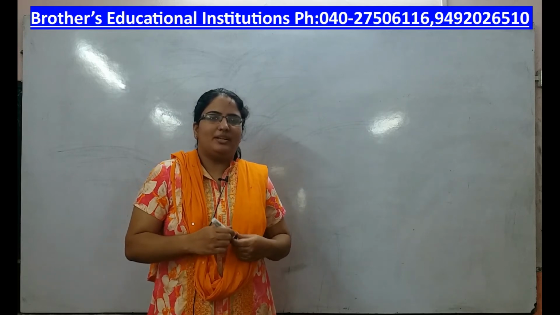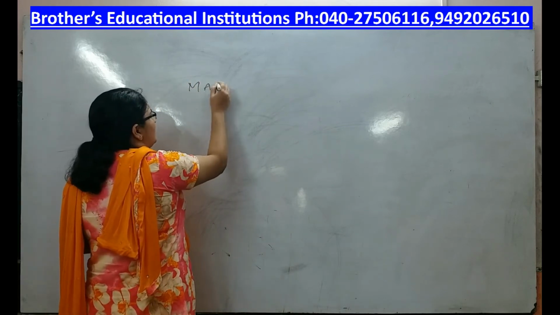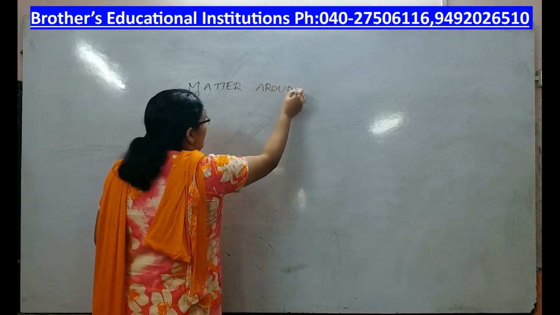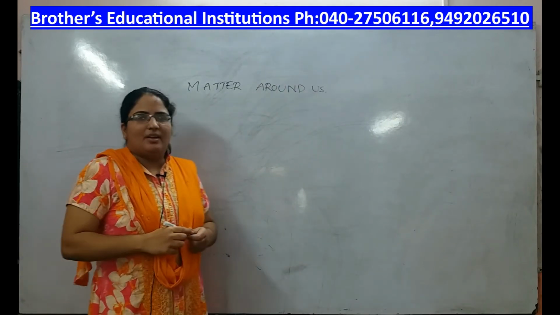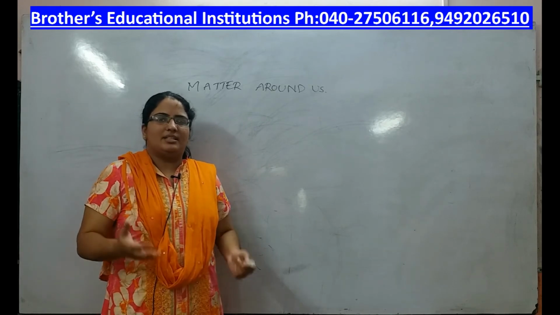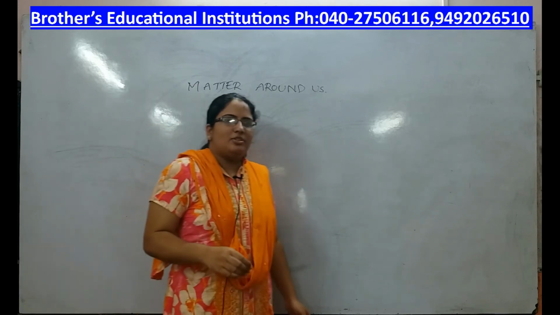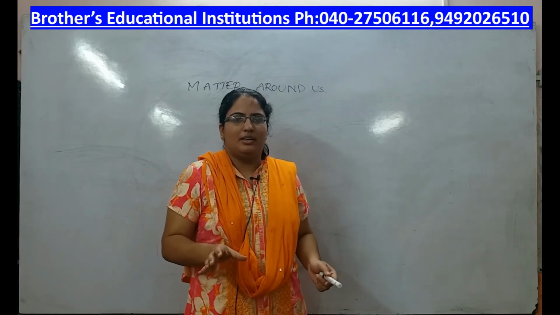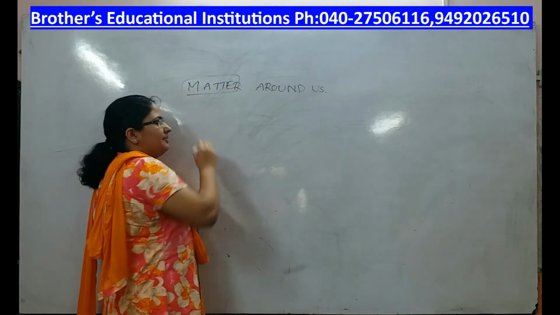Okay, the very first topic that you have in your physics is matter around us. Generally, we'll be using the word matter. We'll be saying what is the matter. What is the matter means what happened or what discussion went on. All this comes under matter. But when it comes to physics, the definition of matter is quite different. It is totally different. Okay, now let us look into the definition of matter as per physics.